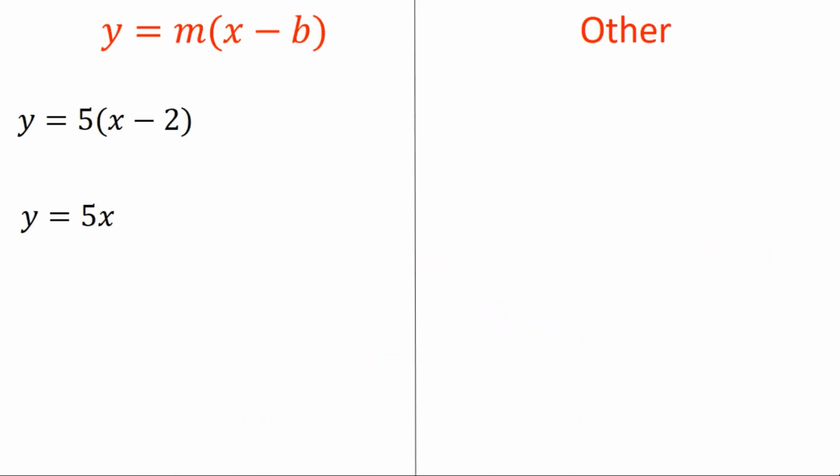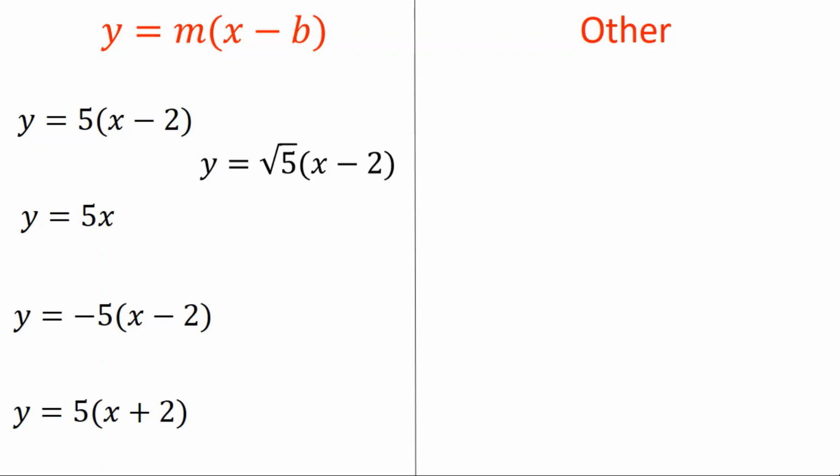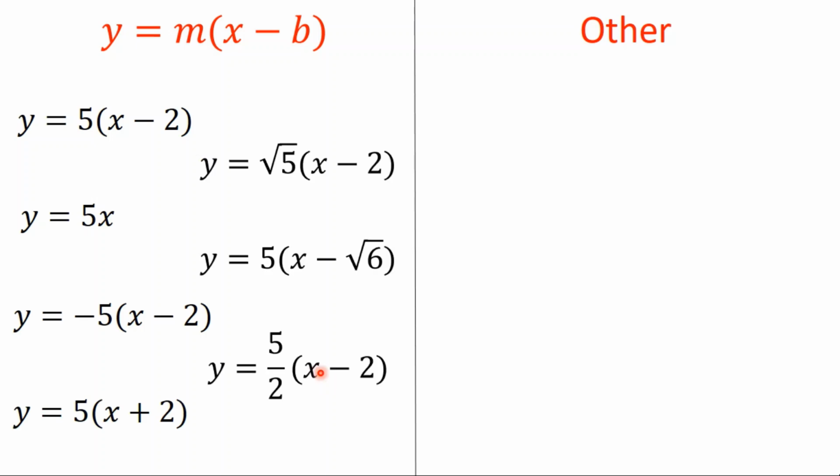Now on the screen you will see a number of different equations that are all in the form y equals m lots of x minus b. So some surprising ones might be the second one here, because b is 0 in this case, but that is still technically in the right form. At the bottom one here we've got 5 lots of x plus 2.